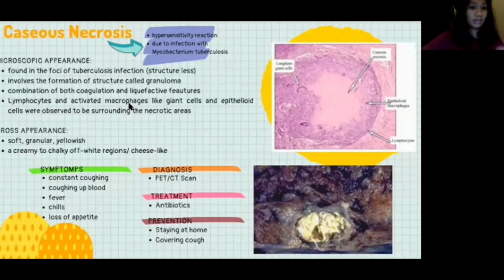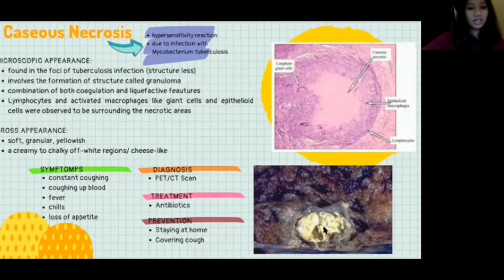Lymphocytes and activated macrophages like giant cells and epithelioid cells are observed surrounding the necrotic area. This is the microscopic view, and you can see the necrotic area, the giant cells, the epithelioid macrophages, and also the lymphocytes. For the gross appearance, it appears soft, granular, and yellowish.